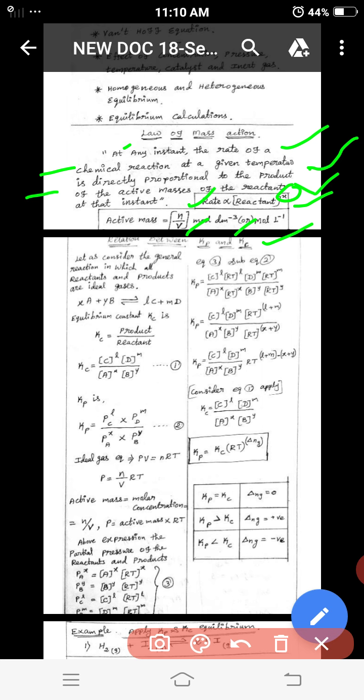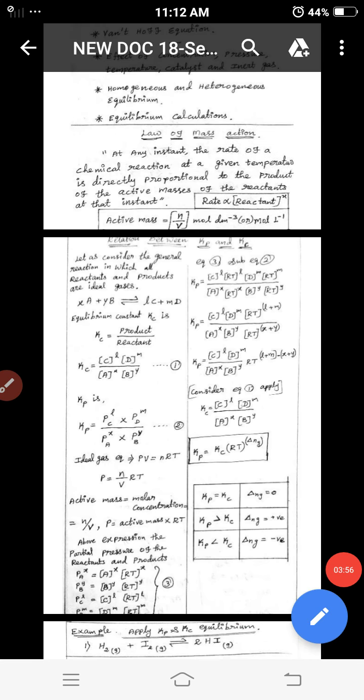What is the example? Consider reactants and products. This is the reactant part, and this is the product part. For example, A type of molecule, x moles, and B type of molecule, y moles, react and give the products C and D, with l and m moles. Next, consider the equilibrium constant Kc equal to product by reactant.